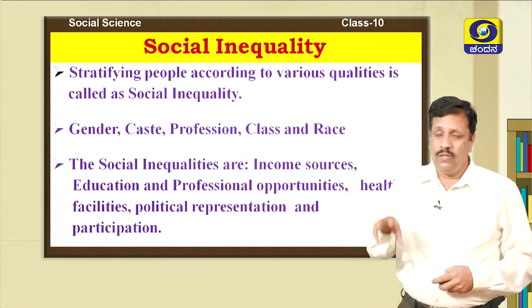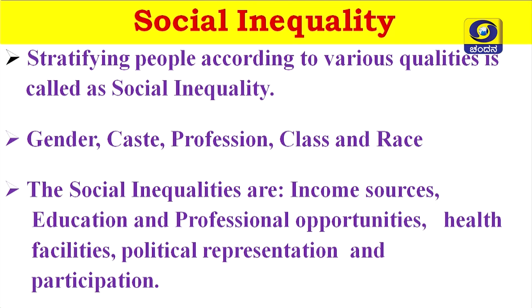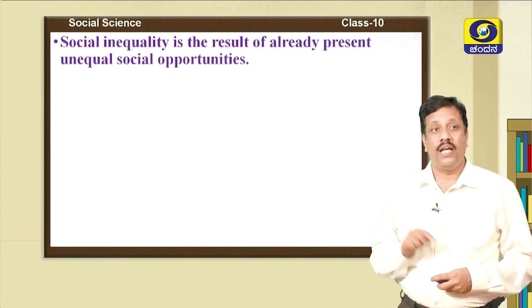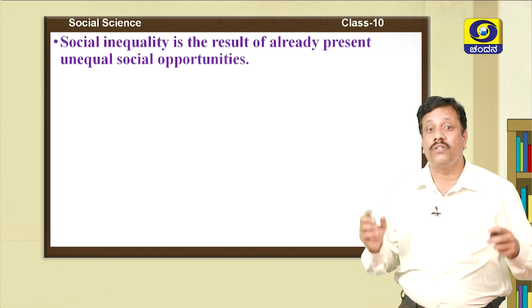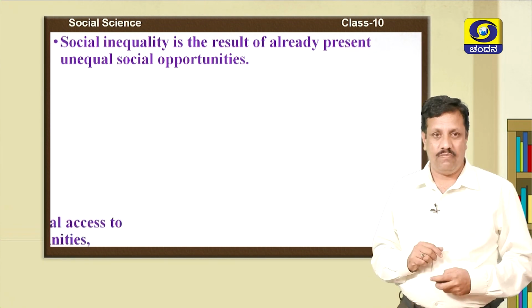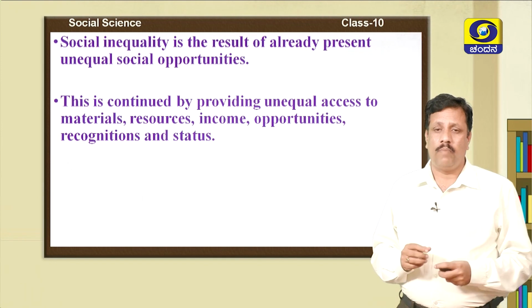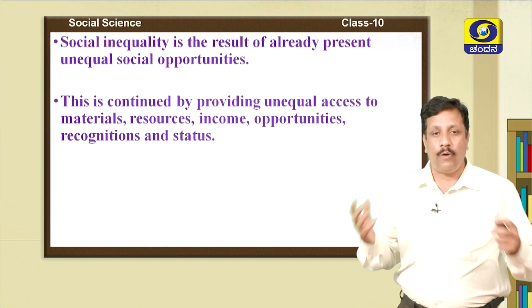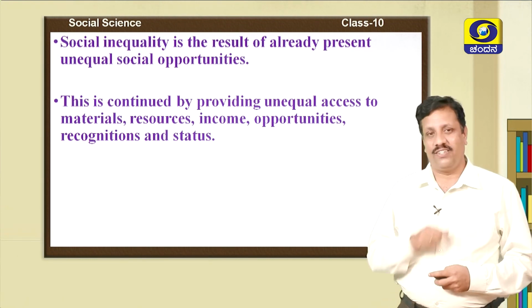And even today in society, there are social inequalities. Inequalities can be seen in income sources, educational and professional opportunities, health facilities, political representation and political participation. Children, this social inequality is the result of already present unequal social opportunities, and it is continued by providing unequal access to materials, resources, income, opportunities, recognition and status.